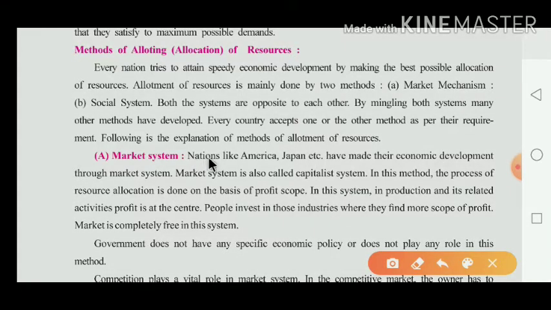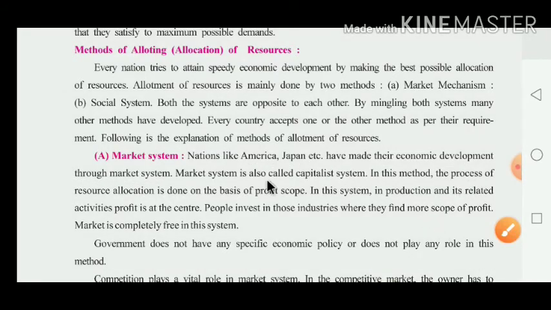Now dear children, here they have given the names of nations. Which nations? America, Japan. These nations have accepted the market system through which they developed economically. And the market system is also called the capitalist system. Dear children, be careful. What was the other name of the market system? They have said that the market system is also known as the capitalist system.